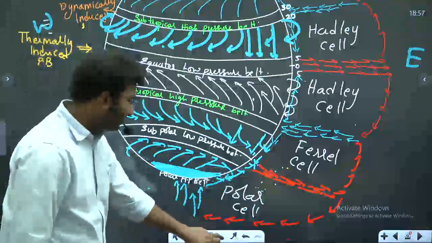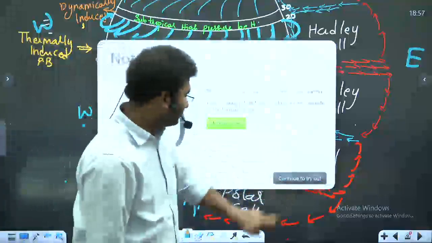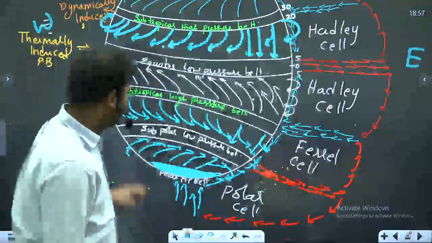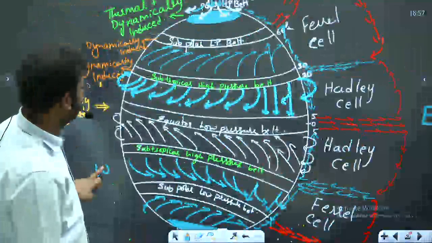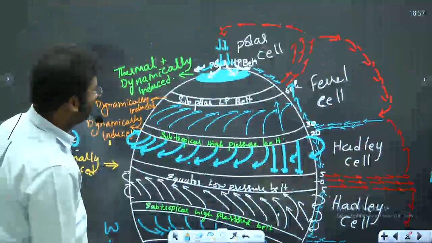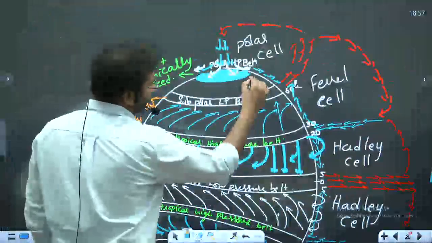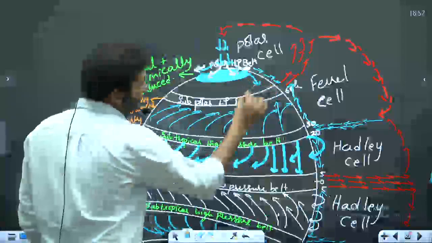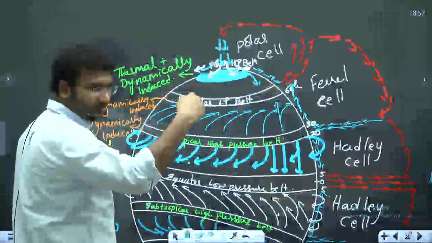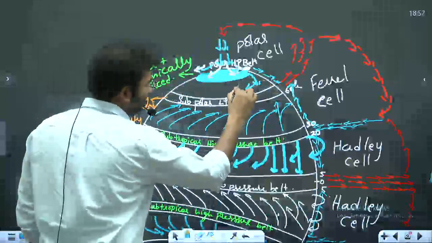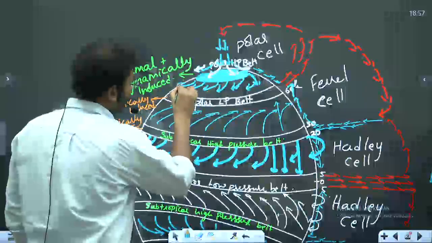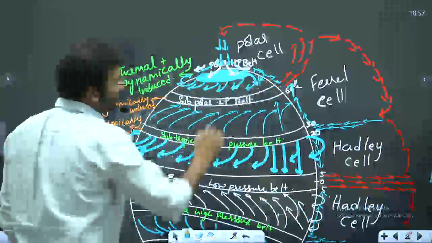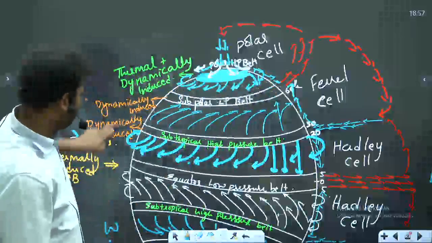Right? Same Coriolis force you apply. If the wind is moving in this direction, what is the Coriolis force? Towards the right? That makes it polar easterlies. I think, did I do this wrong?